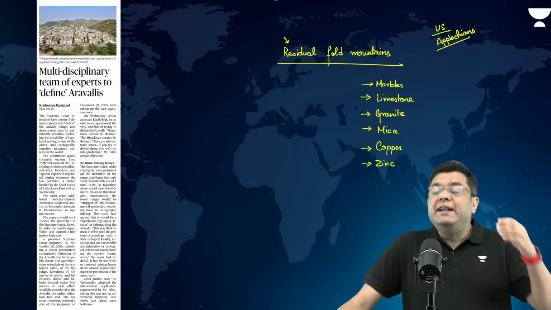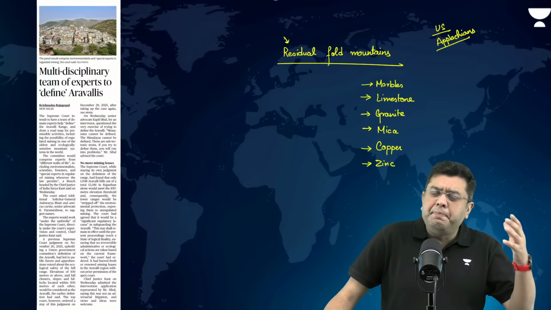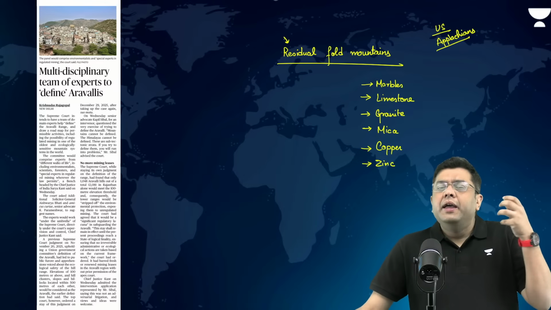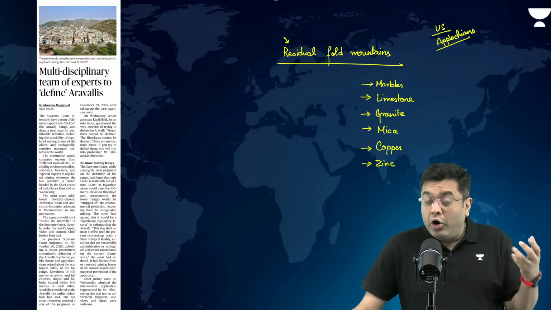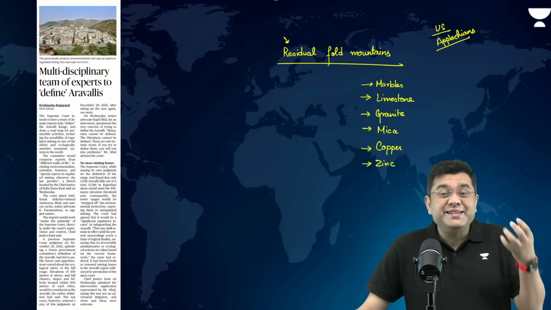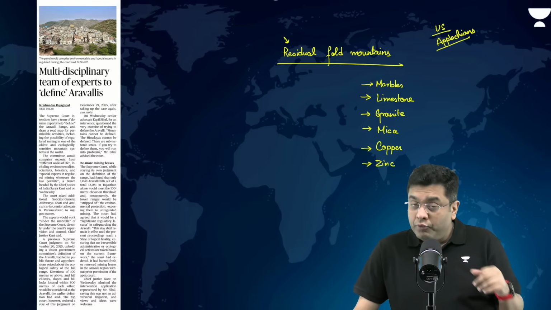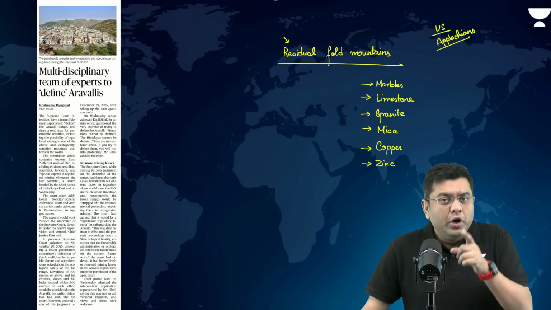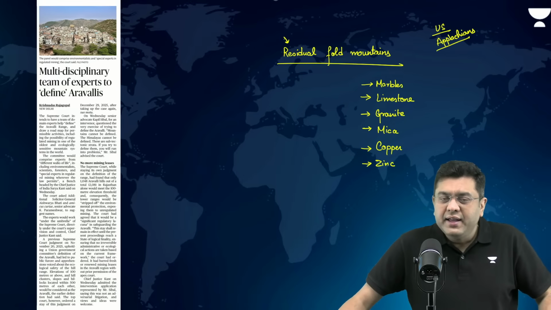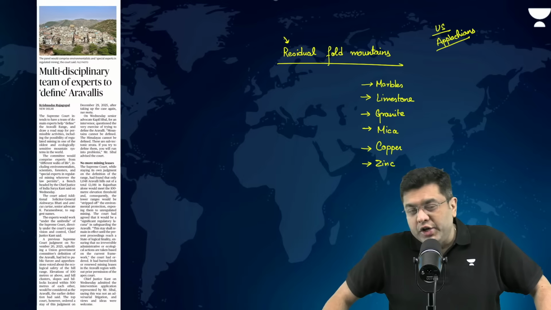That would create gaps in the Aravalis, which would impact the ecology and ecosystem in a blaring way, impacting river recharge, the green cover in the area, and groundwater recharge, leading to water scarcity, and also what we started the discussion with, the danger of desertification.